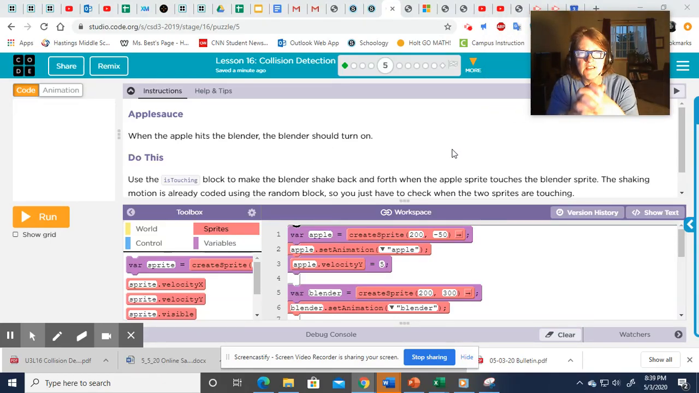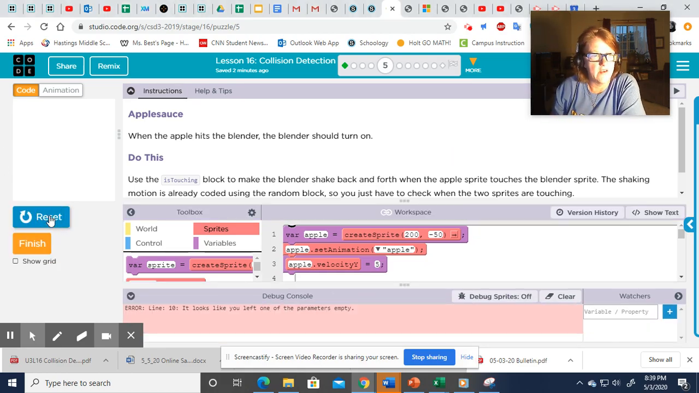We're in Lesson 16 of Unit 3, still in collision detection, and we are at level number 5. So let's see what this one says. We've just gotten used to starting to use the is touching command. This one says, when the apple hits, the blender should turn on. So let's take a look at what we got here.